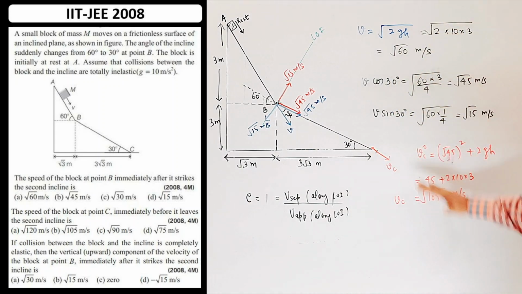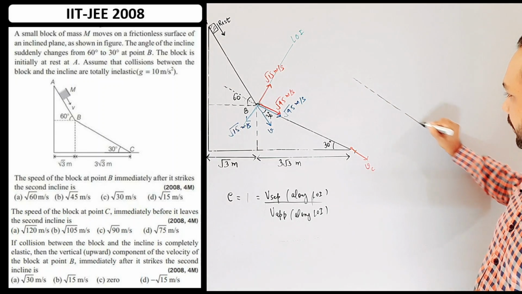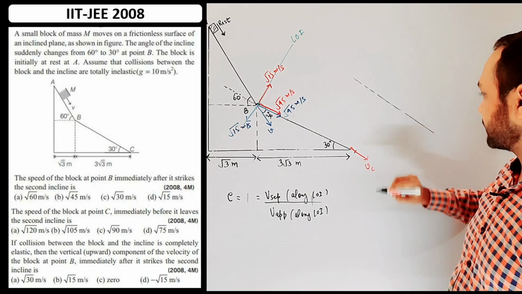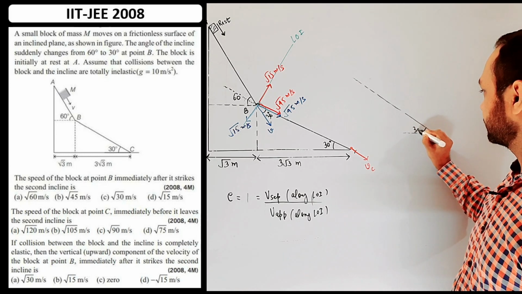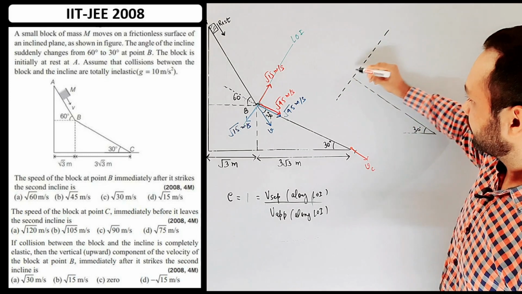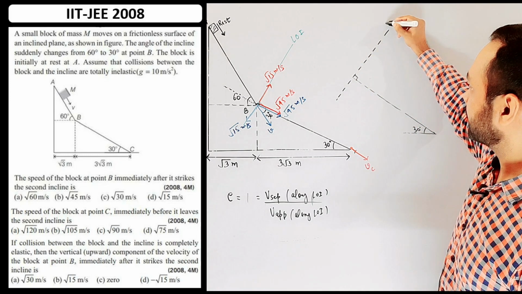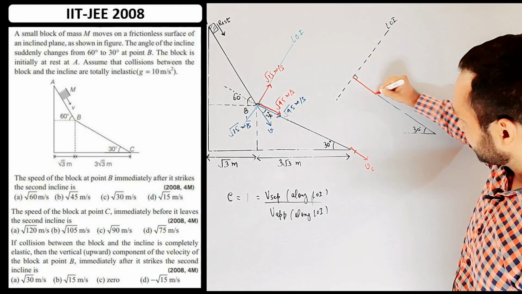So for that, let me remove this part. So this is the line of the second inclined plane. This angle is 30 degree, and this direction is normal to the inclined plane, meaning the LOI. So it had one component along this direction.